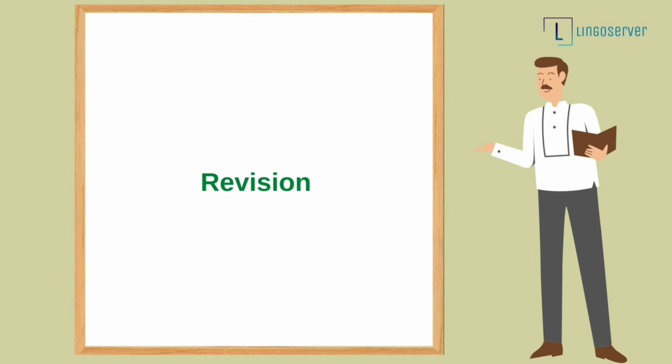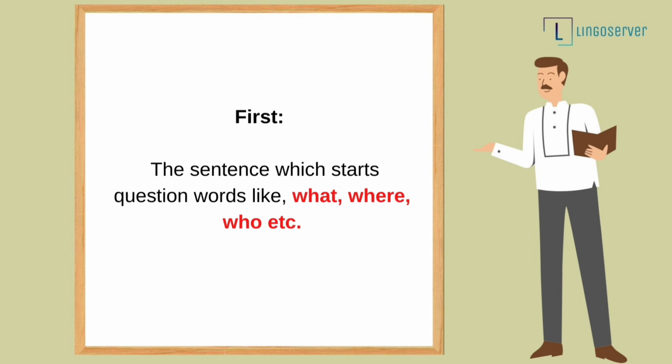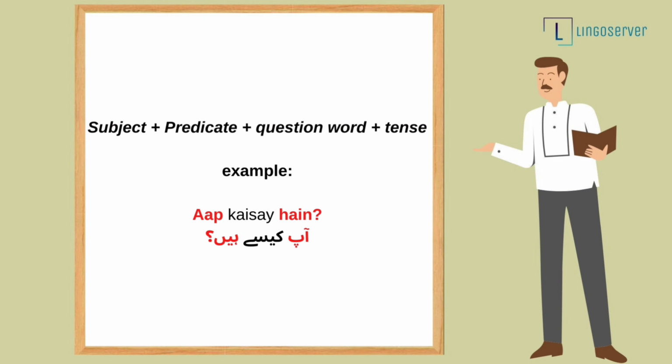In the previous lesson, we learned that there are two kinds of interrogative sentence. First, the sentence which starts with question words like what, where, who, etc. And its structure will be subject plus predicate plus question word plus tense. For example, आप कैसे हैं?